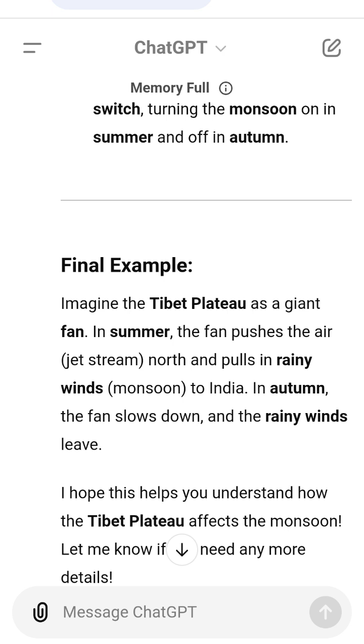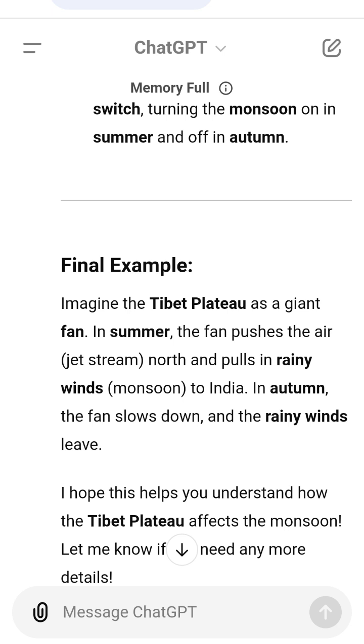6. What did Yin explain? Yin is a scientist who explained that the Tibet Plateau plays a crucial role in moving the jet stream. According to Yin, the Himalayas and the Tibet Plateau act as a giant wall, which forces the winds to shift. Yin believed that the monsoon starts not because of the heating in India, but because of the blocking effect of the Himalayas and the Tibet Plateau.